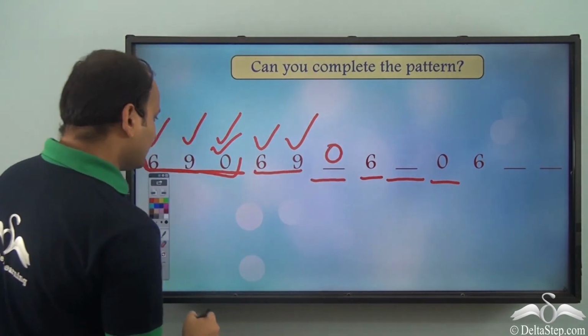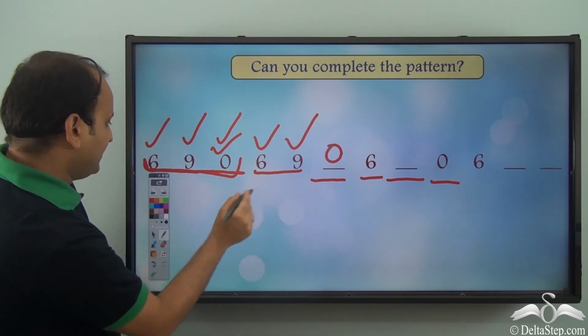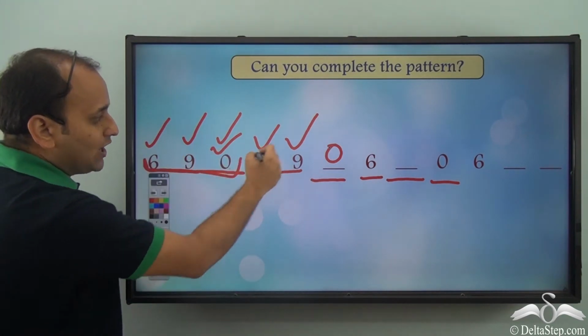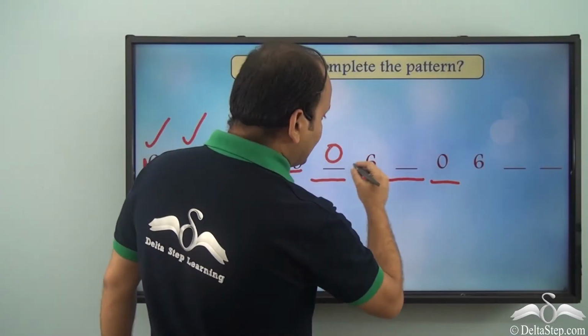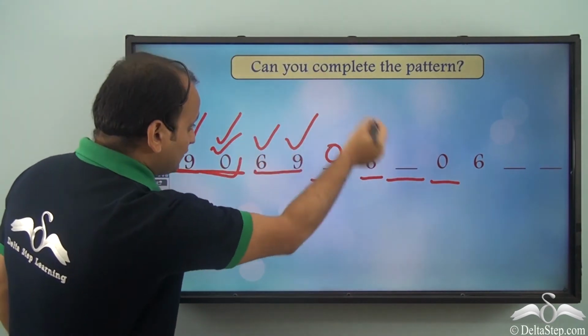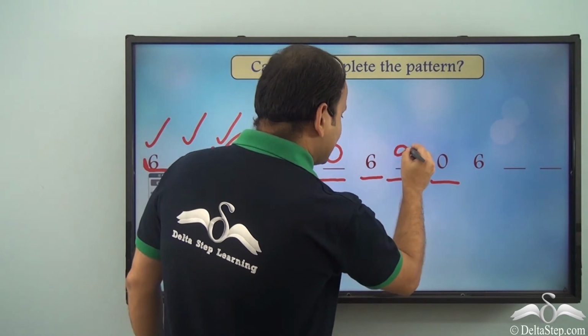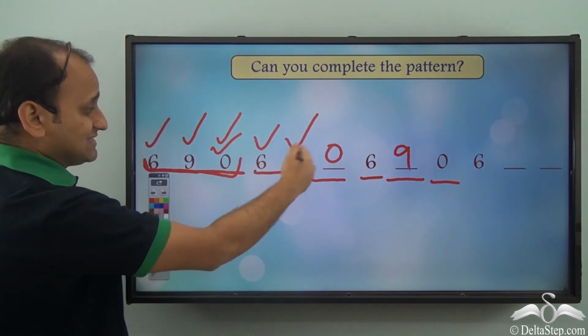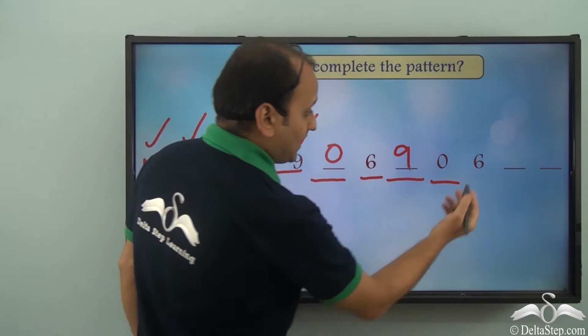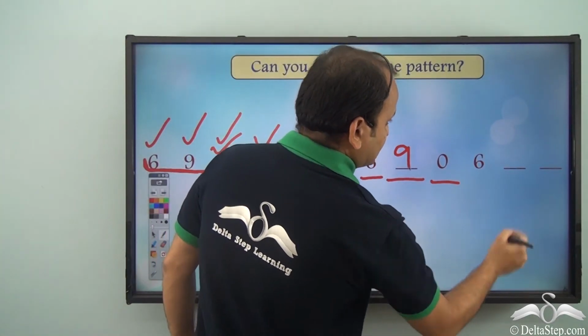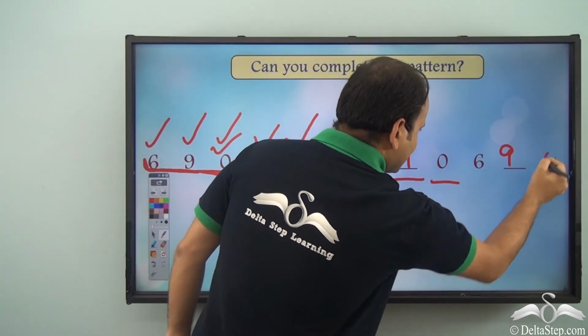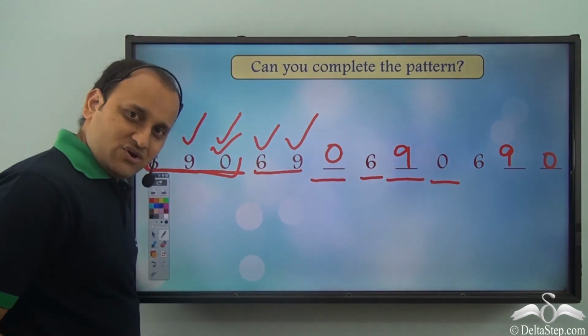If I place a 0 here, do we see a repeat? We definitely see a repeat. 690, 690. What do we write here so that we see a repeat of this unit? Well, I have a 6 at the start, 0 at the end. So if I place a 9 here, then I have 690 again. And what about this? I have a 6. If I place a 9 and a 0 here, I have 690 again.